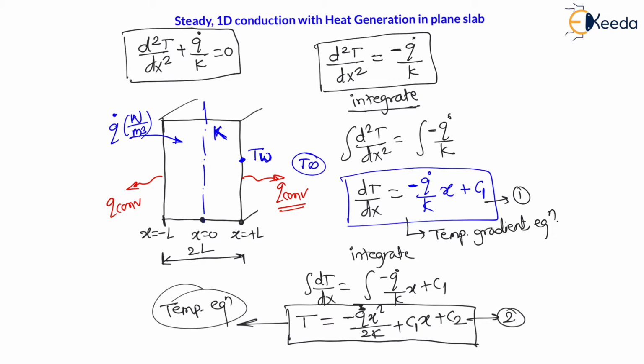There are various types of special cases, such as both walls subjected to different temperatures. Then whatever the temperature of the wall is given, at a particular x location we have to put that temperature and find the equation, right? And one more special case, let us understand the special case, because maximum time the questions will be on special cases only. Now here I will use this temperature gradient equation and temperature equation. Let us write them down and look at the special cases.